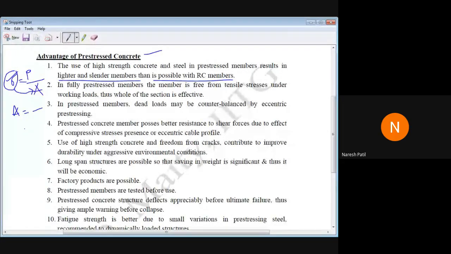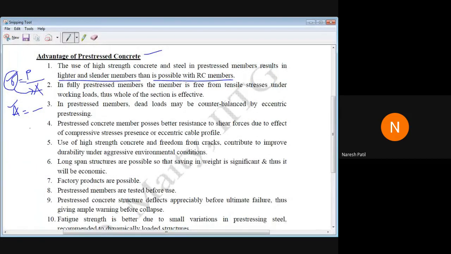Force by stress, sir. Forced by stress, because the stress is very high. So what will happen? Automatically the area will decrease. Yes, the area will decrease, which means the sections will become lighter. Correct. That is the first advantage. But that will not happen in RCC members.